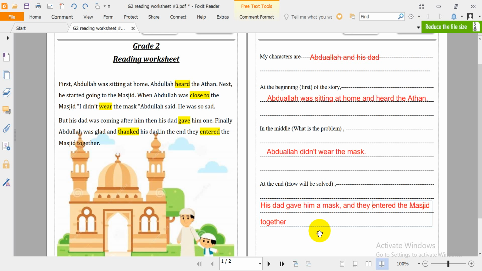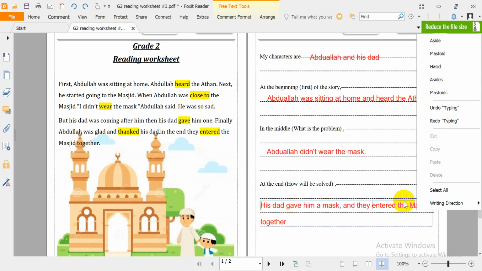Okay, so again, we're talking about reading and how we answer the questions. My characters are Abdullah and his dad. What happens at the beginning of the story? Abdullah was sitting at home and heard the adhan. In the middle, what is the problem? Abdullah didn't wear the mask, or we can say he didn't wear the mask. And last, his dad gave him a mask, and they entered the masjid together.